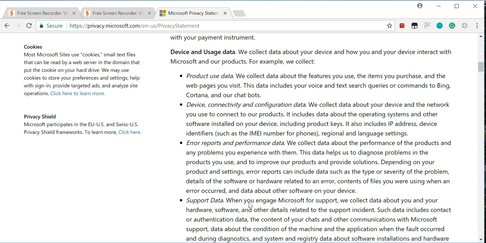Depending on your product and settings, error reports can include data such as the type or severity of the problem, details of the software or hardware related to an error, contents of the files you were using when an error occurred, and data about other software on your device.